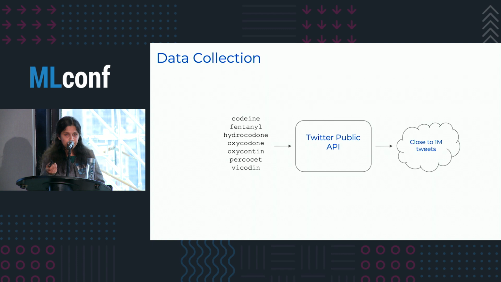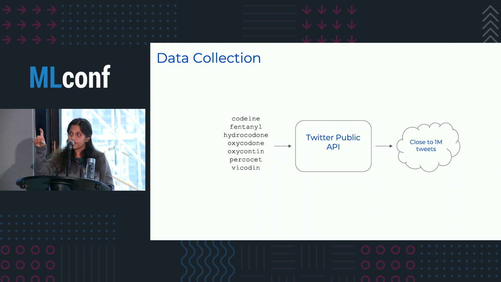So the way that my pipeline began was, I said, okay, Twitter gives this public API that allows you to collect data in an almost live fashion. The Twitter streaming API allows one to give certain keywords using which the tweets can be segregated. I used the Twitter public streaming API, and the drug-based keywords that I used were things like codeine, fentanyl, hydrocodone, oxycodone, OxyContin, Percocet, and Vicodin.